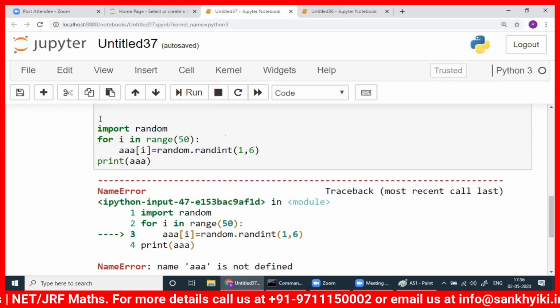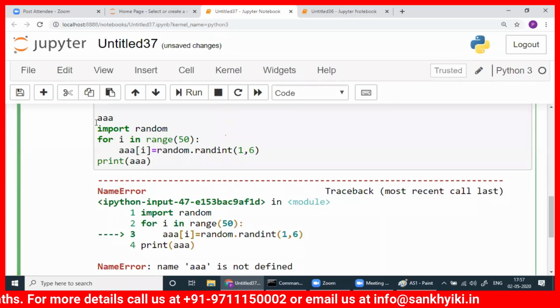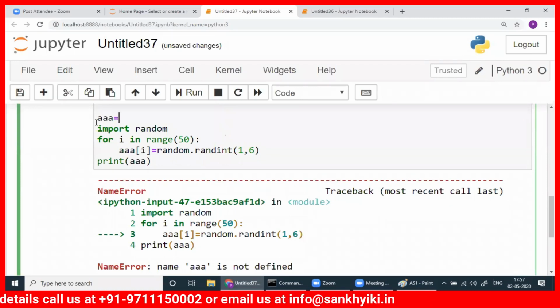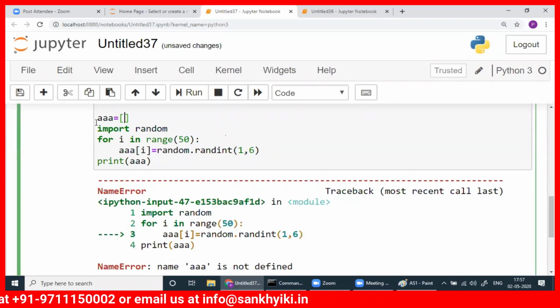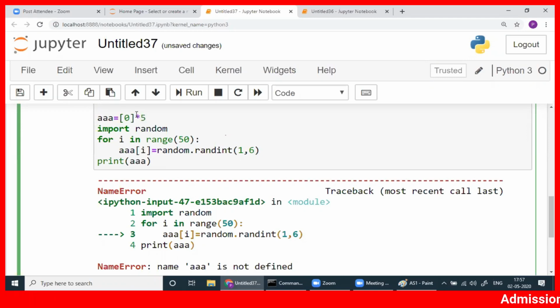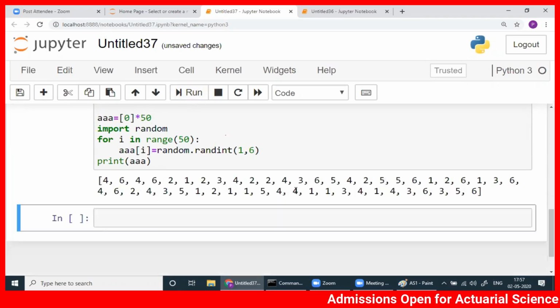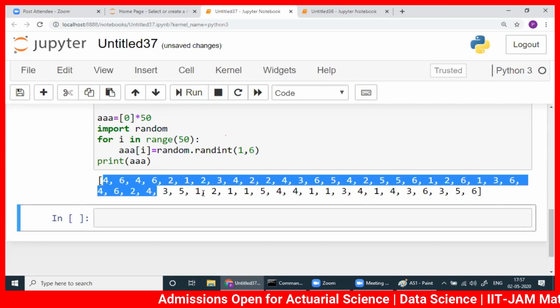That's the problem. So if you write A here, you write 50 zeros, 50 tens, 50 hundreds, whatever you write, it doesn't matter. Normally I can write 50, I can't write, so I can multiply. Fortunately, I have the operation. If I write this 50, then 50 zeros are here. Then you can run here. Yeah, it worked. And I didn't print A also here, so I got my numbers.